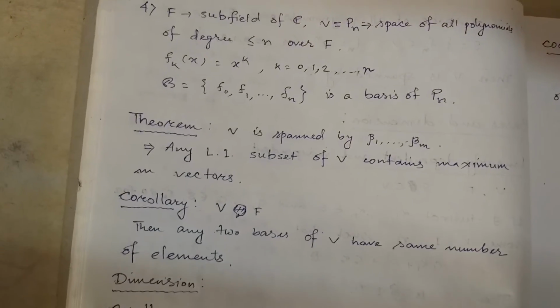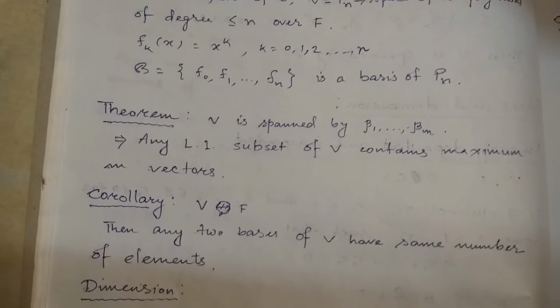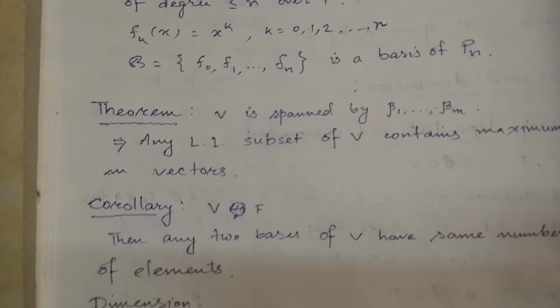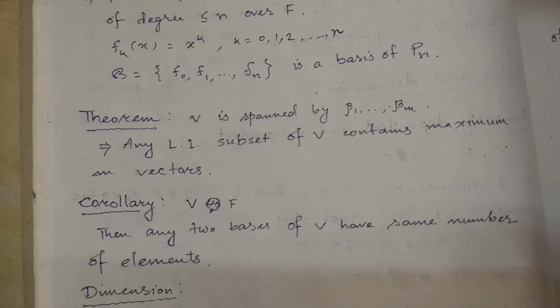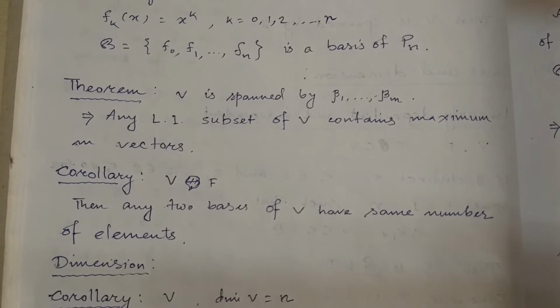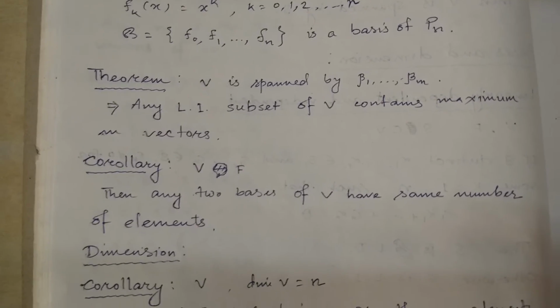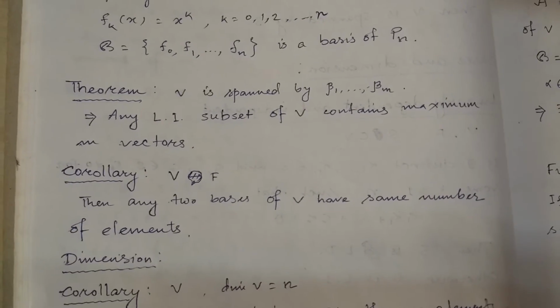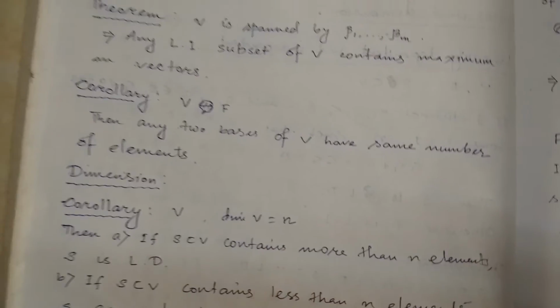Then B equal to f0, f1, ..., fn is a basis for the vector space Pn. Now we have the theorem. Let V be a vector space spanned by the vectors beta 1, beta 2, ..., beta m. Then any linearly independent subset of V contains a maximum of m vectors. That means no linearly independent set of V will have more than m elements. Okay, these are easy tasks, I leave it.